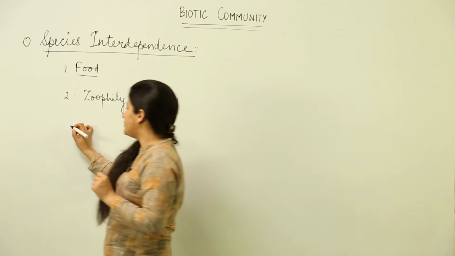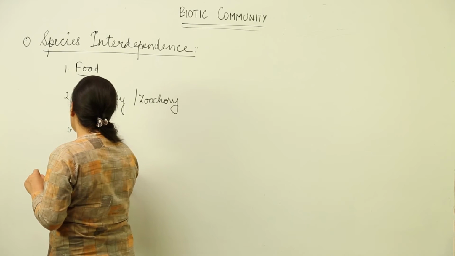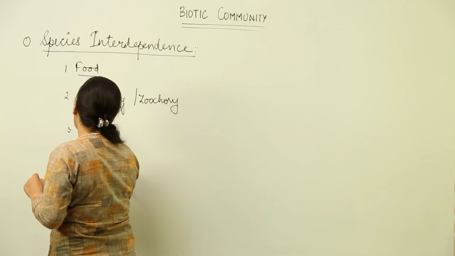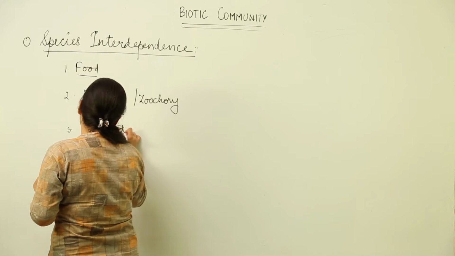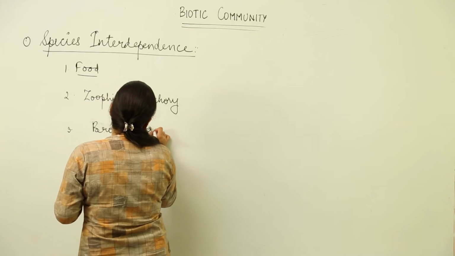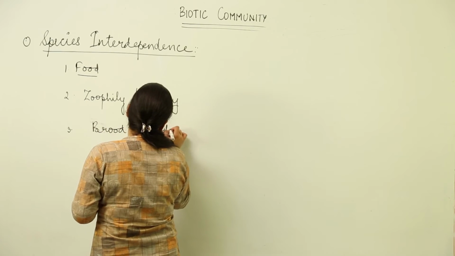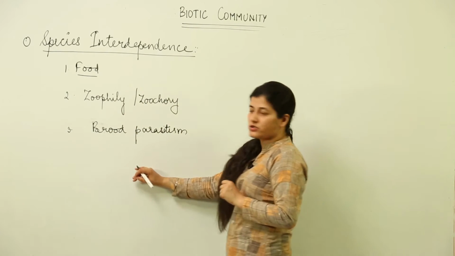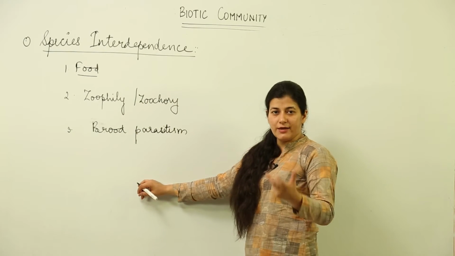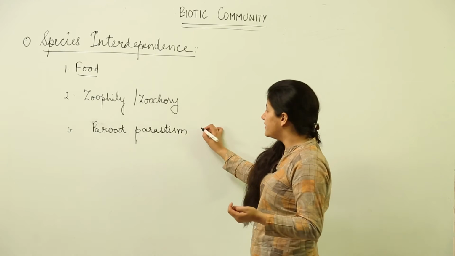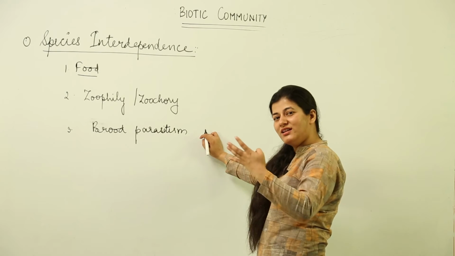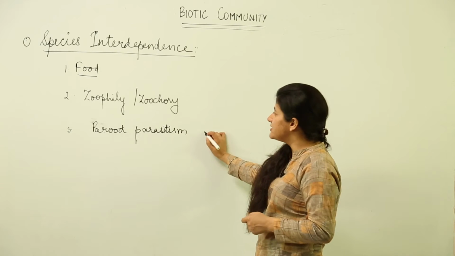Then the third example of species interdependence is nest parasites or brood parasitism. You must have heard about it. We discuss parasitism as well when we talk about the interactions, but over here we talk about brood parasitism, which is a type of interdependence where one species is dependent on another species for the nest. So, the example is the cuckoo bird.